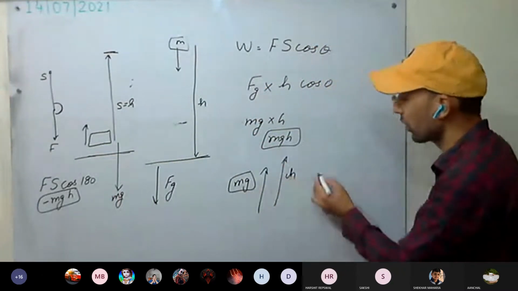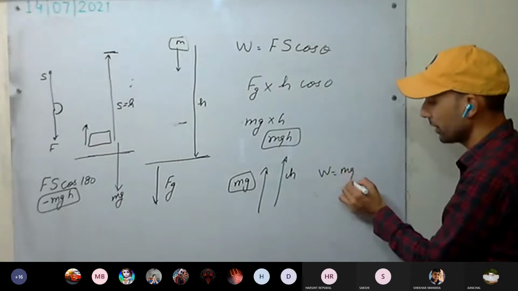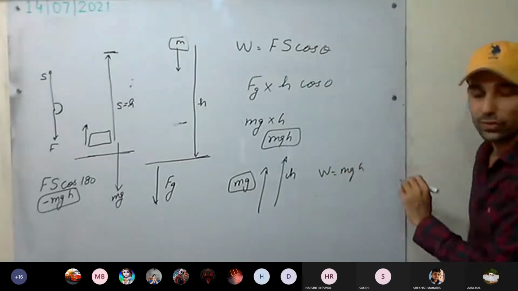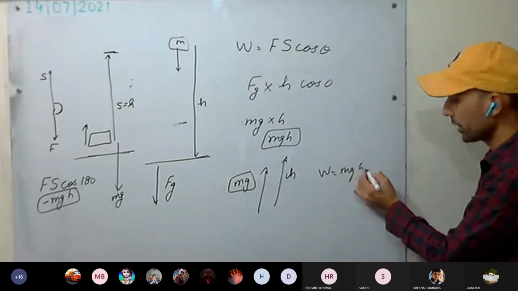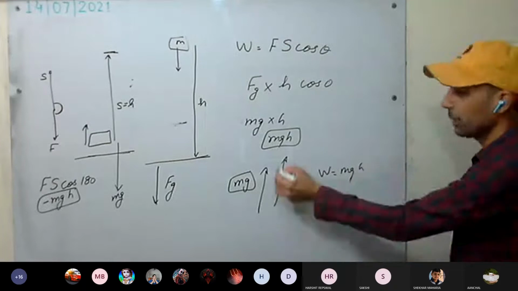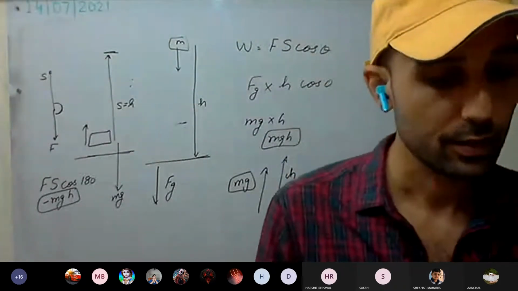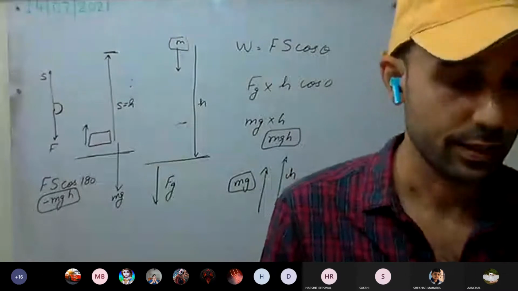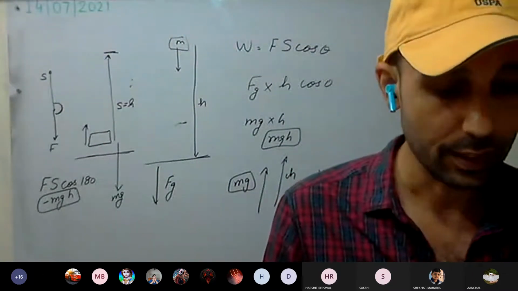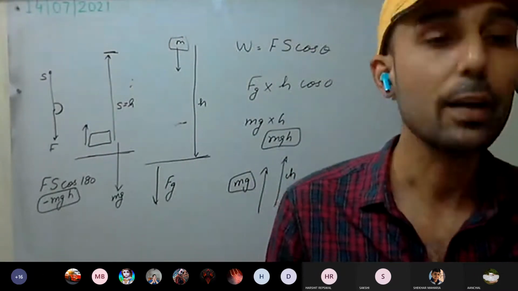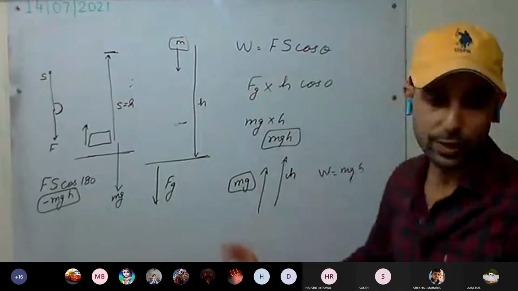So what is the work done? Force mg, displacement h, and the angle between them is 0, so cos 0 is 1. Mg cos 0 equals mgh.